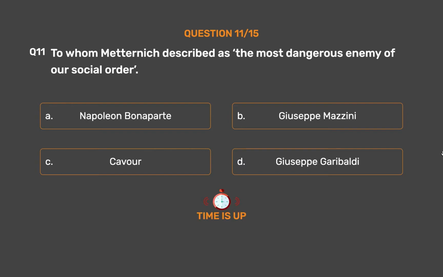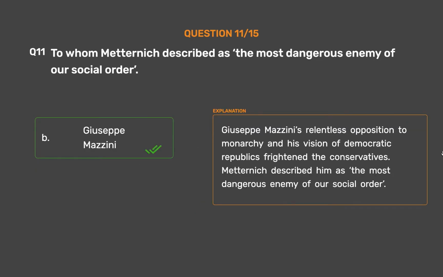The correct answer is option B. Giuseppe Mazzini. Giuseppe Mazzini's relentless opposition to monarchy and his vision of democratic republics frightened the conservatives. Metternich described him as the most dangerous enemy of our social order.